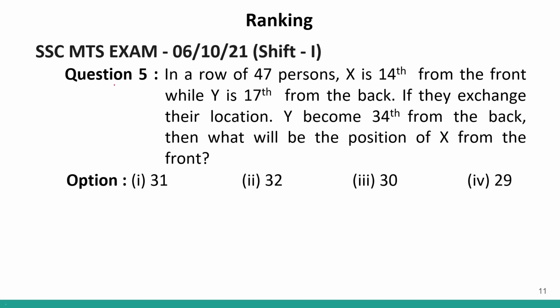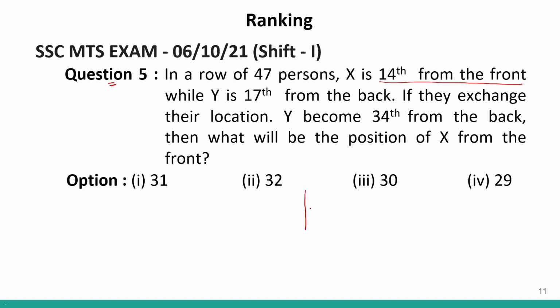Moving on to question number 5. In question number 5, it is given to us that we have 47 people in a row. X is 14th from the front.